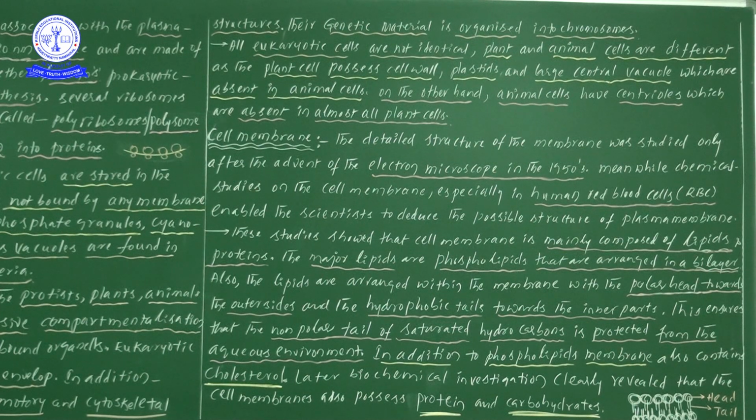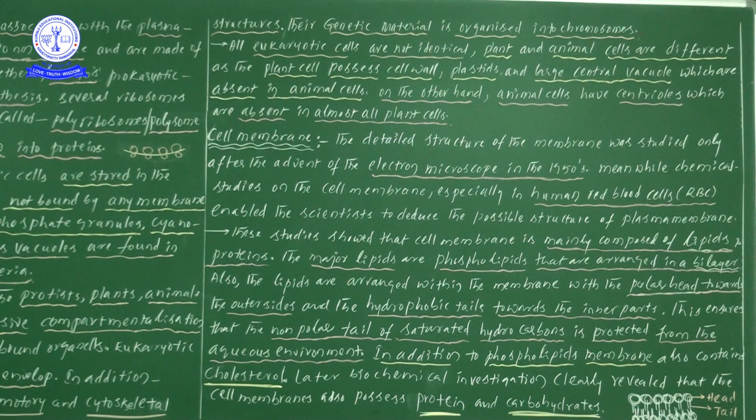So first we saw lipids, then proteins, and one more is cholesterol.